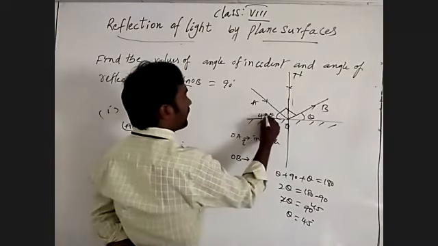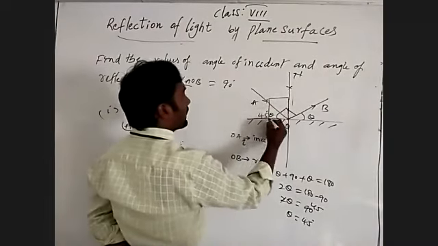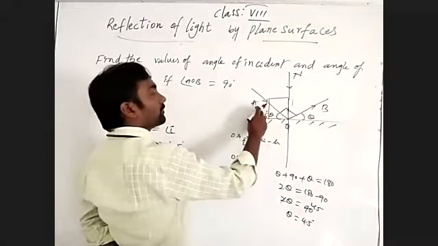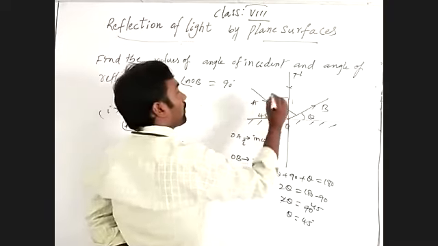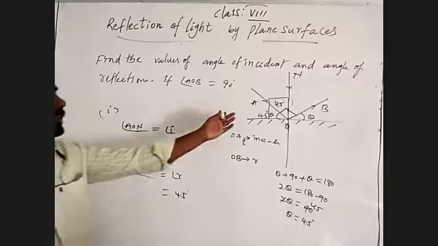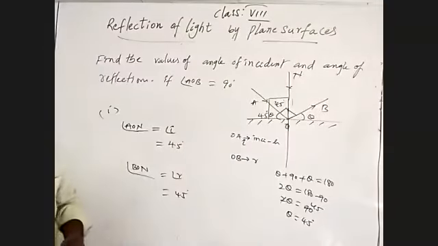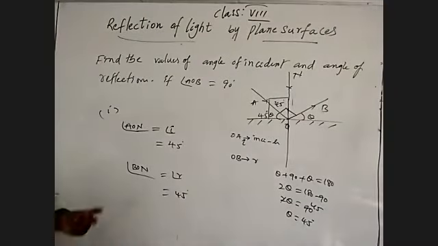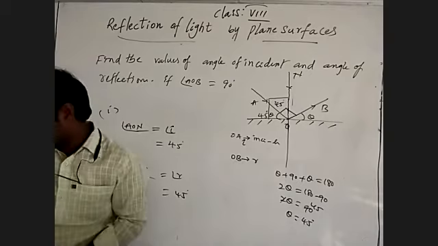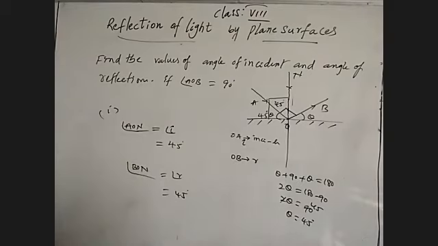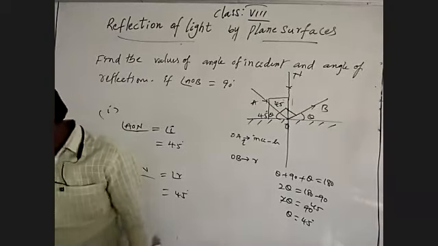This is 45 degrees, which means this is making 90 degrees. If the angle of incidence is 45, then the angle of reflection is 45. So you can solve it in two different methods. However, we need to solve the problems. Understand?